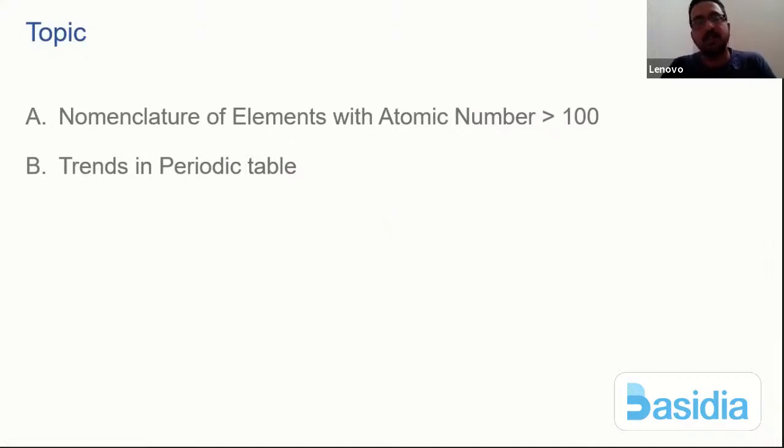So the first thing we are going to study is the nomenclature of elements with atomic number greater than 100. Even if you check your last 3 years NEET papers, you will find one question which had come on the nomenclature of elements with atomic number more than 100. Last 3 or 4 years, if you check, you'll find a question. Once we are done with the nomenclature of the elements having atomic number more than 100, we are then going to start with trends in the periodic table. So first we are going to start with the nomenclature of elements with atomic number greater than 100.